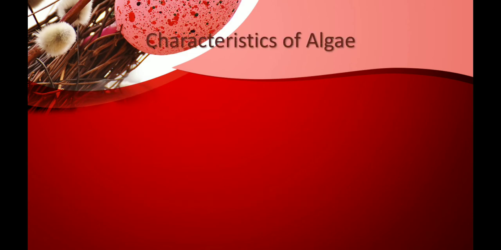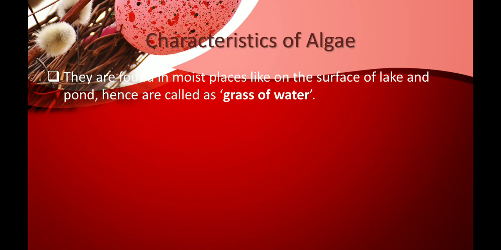So, what are the characters of an algae? I have said algae, we find it everywhere around us in nature. Wherever you find the place is moist, these algae start growing up there. They are found in moist places like on the surface of a lake, or on the surface of a pond, or on any moist floor. So you can see the green algae growing up on those moist places. Hence they are called grass of water, as you can find them on the surface of ponds or lakes.